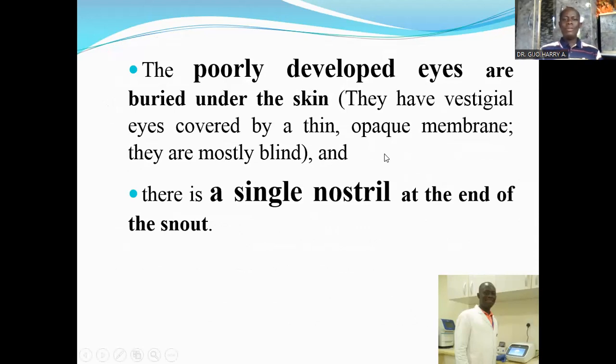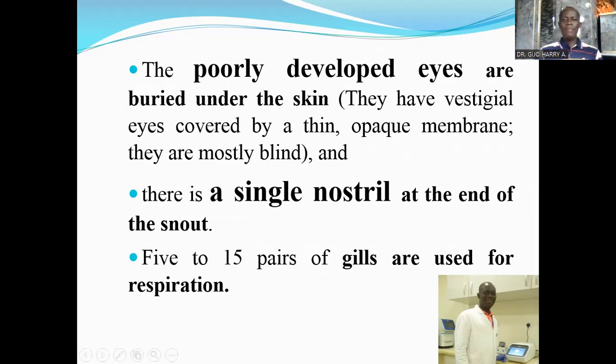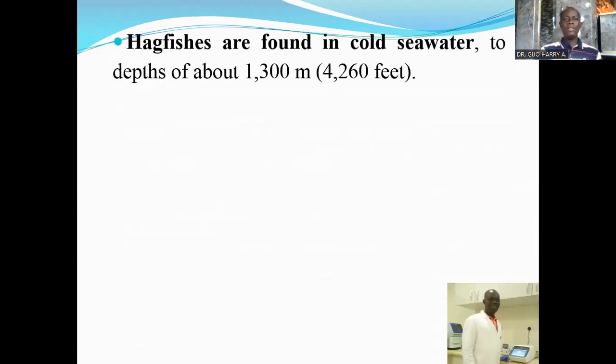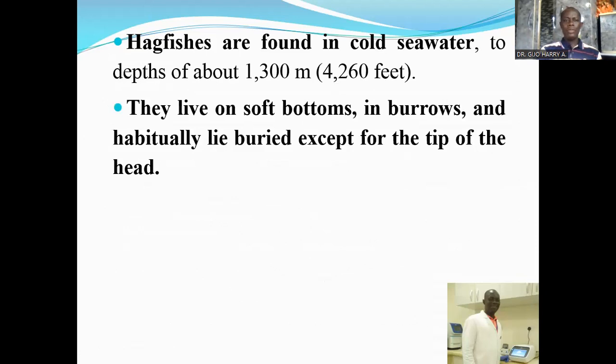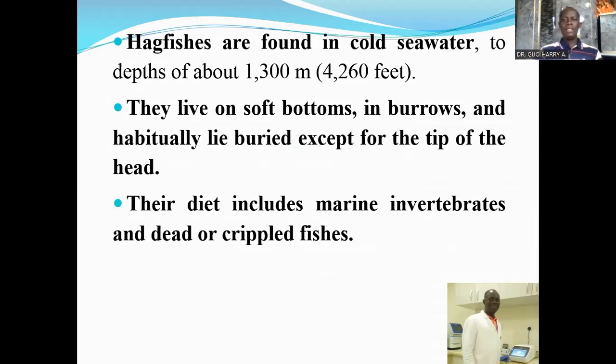And there is a single nostril at the end of the snout. Unlike other Pisces or fishes that have two nostrils, the hagfishes have just a single nostril. They also possess 5 pairs of gills, which are used for respiration. The hagfishes are found in cold water to depths of about 1,300 meters. They live on soft bottoms in burrows and habitually lie buried except for the tip of their head.